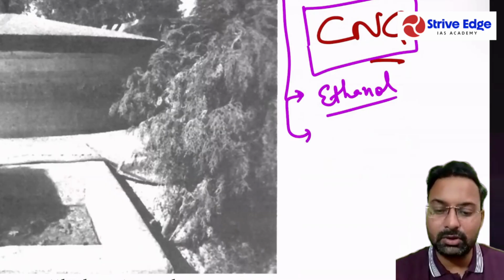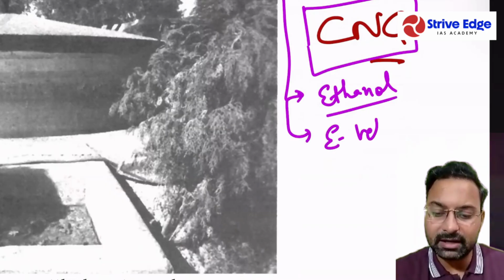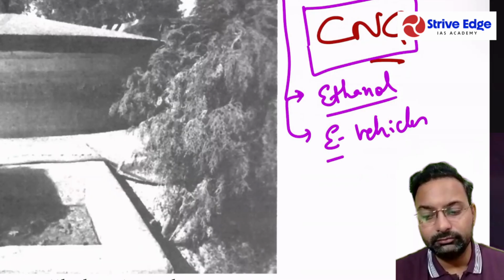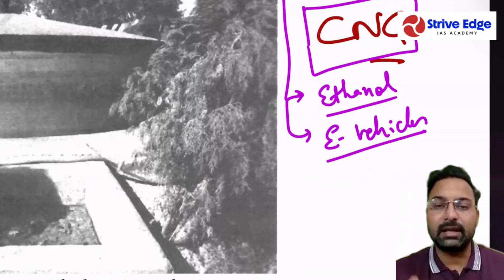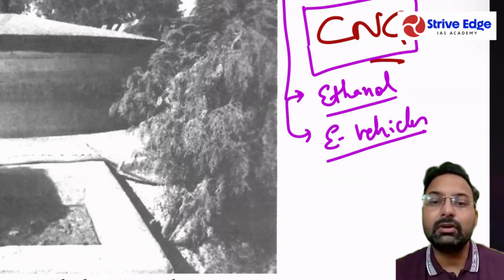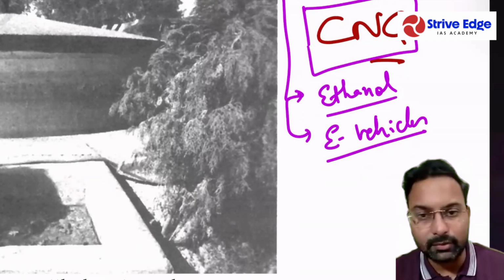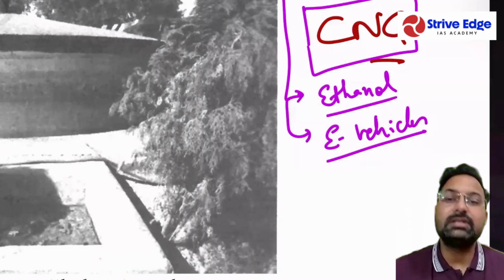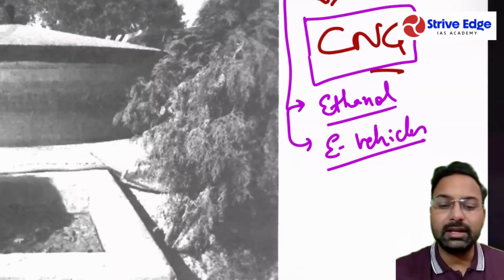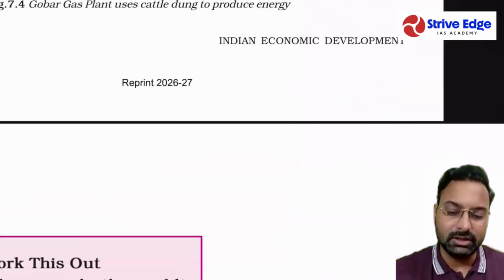This is less polluting. And also electric vehicles are another source which will not be generating pollution. They will not be causing air pollution. These are the simple steps being taken in order to achieve sustainable development.